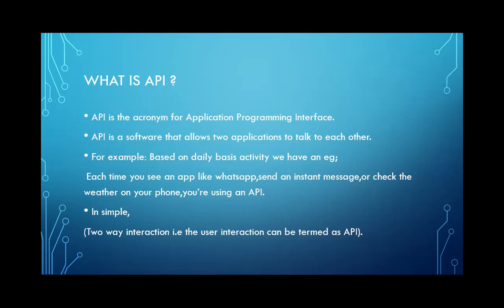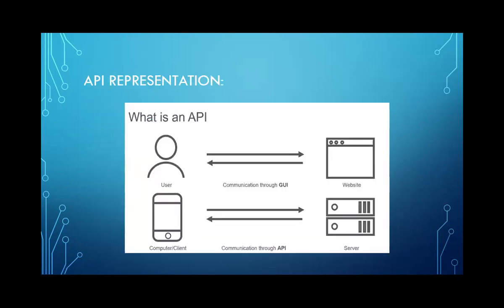Next is the API representation. In this diagram, we can understand what an API basically is. We, as a user or a client, make a request to a particular website to fetch data via a medium. Here the medium could be a website, in the form of HTTP, using the internet, and the format used here is XML. It is further sent to the server. Here the service provider processes and sends back the response to the device being used by the client. It could be a computer or any electronic gadget used by a particular client.